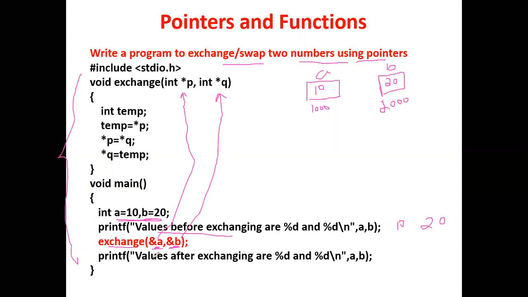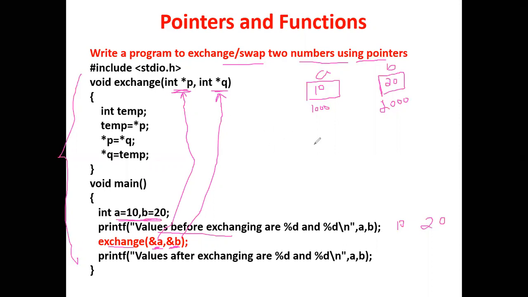Since we are not just passing variables, we are passing the address of the variable, we need a special variable, that is a pointer variable, to hold this address. Pointer is a very important concept because it helps us deal with the address of the variable, not just the value. We can also manipulate, or interact with, the address of the variable by using the pointer concept.